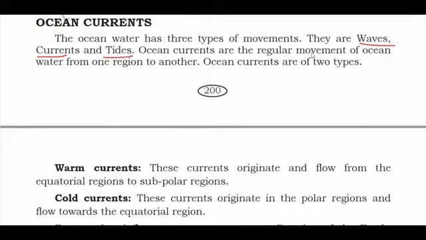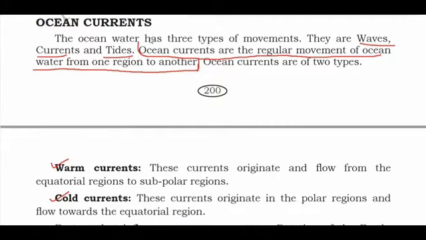Ocean currents are the regular movement of ocean water from one region to another. Now, what is the definition of the ocean current? When the ocean water moves at a regular interval of time, the regular movement of ocean water from one region to another is called ocean current. And how many types of ocean currents are there? There are two types of ocean current, warm current and cold current.